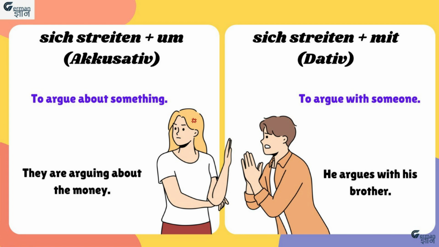Next verb is sich streiten. First we will use this verb with the preposition über and the object will be accusative. Now, sich streiten means to argue about something. For example, sie streiten sich über das Geld means they are arguing about the money. Next time we will use the same verb with mit, sich streiten mit. It means to argue with someone, and this time the object will be in dative case. For example, er streitet sich mit seinem Bruder means he argues with his brother.